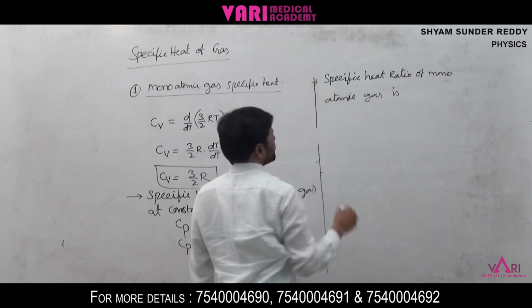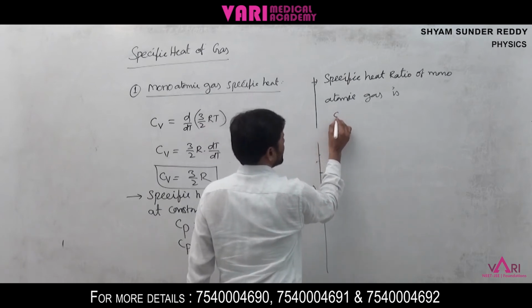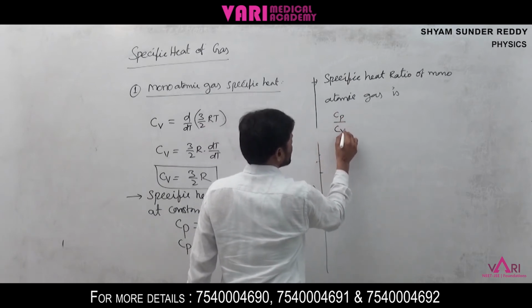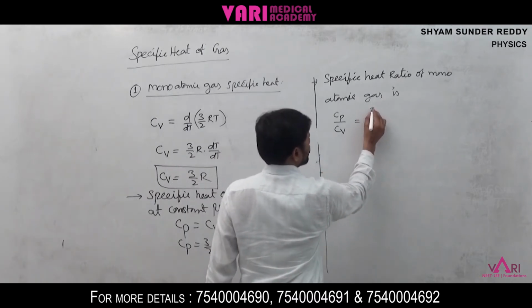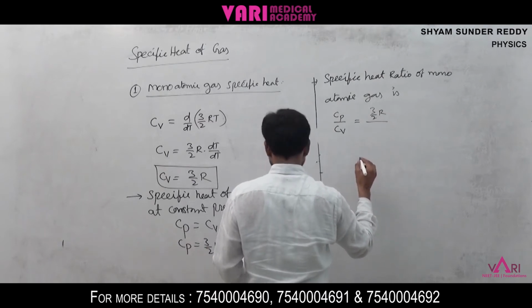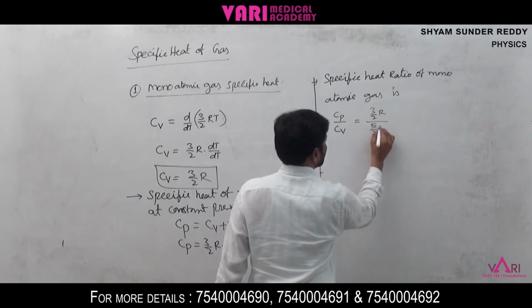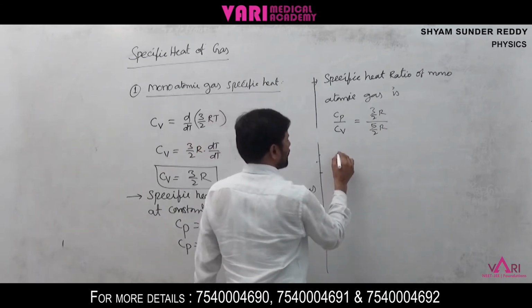Specific heat ratio of monoatomic gas is Cp by Cv, that is 5 by 2 R by 3 by 2 R. Cp by Cv is nothing but gamma.